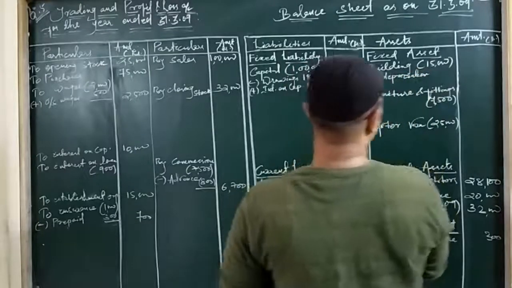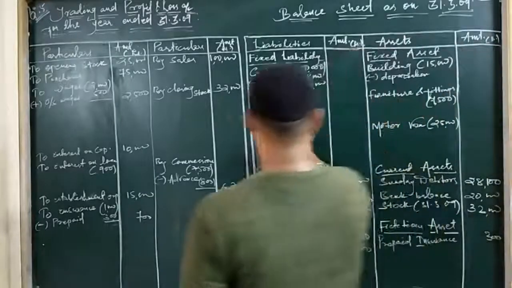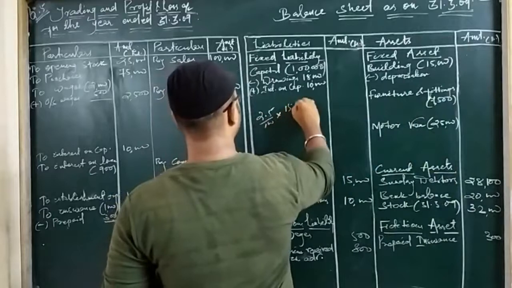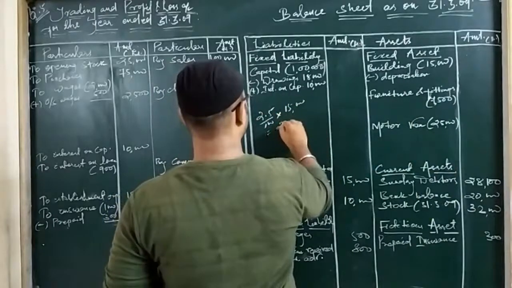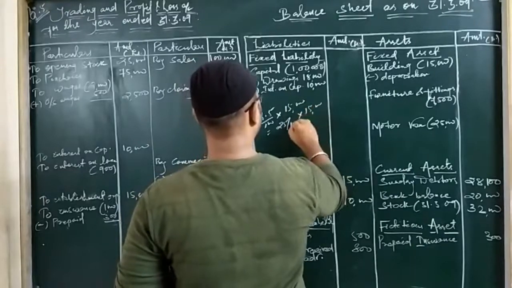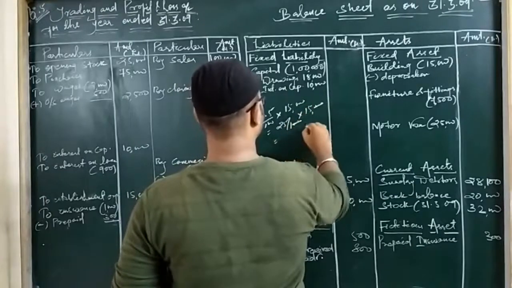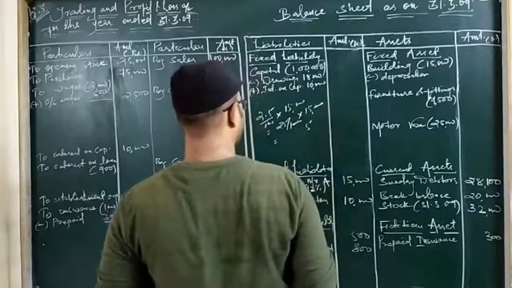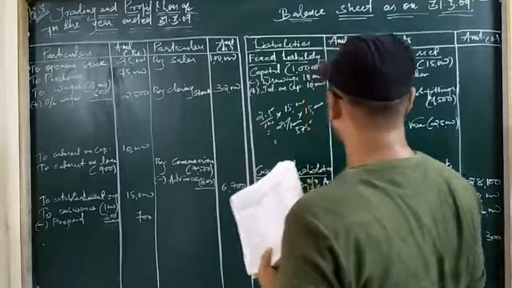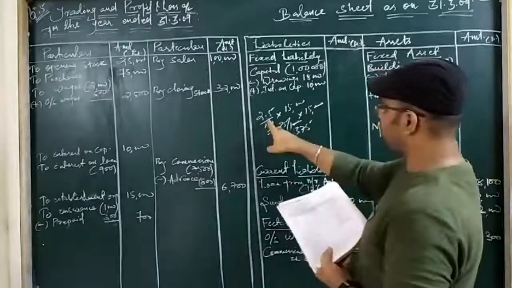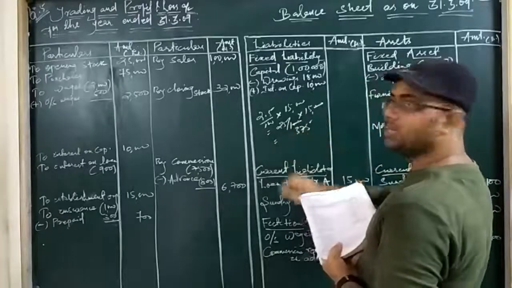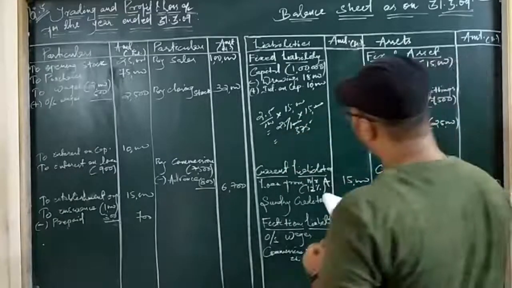So 2.5% of 15,000 is, you can calculate here, 2.5% of 15,000. That comes 25 by 1,000 into 15,000. Okay. So here it comes 15 by 7, 15 to 30, 375. So the amount comes 375. Since I have removed the decimal, I have added extra 0. So 30 cut out, 25 into 15 is 375. Okay.